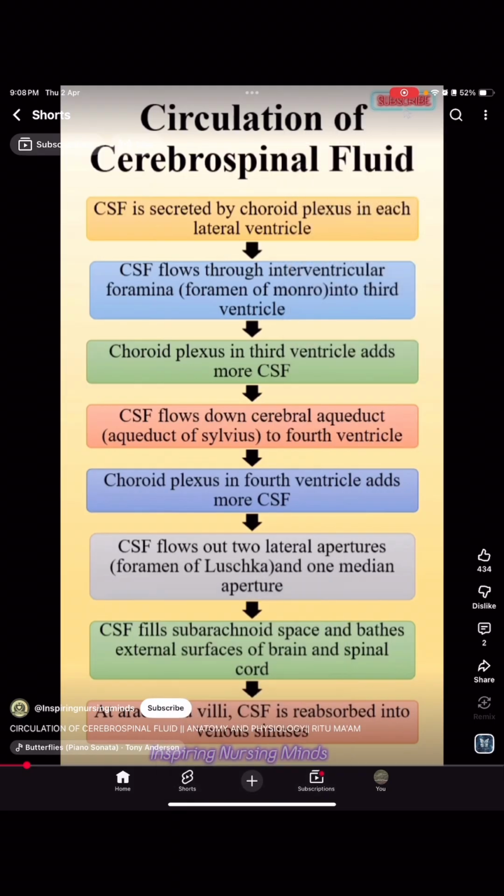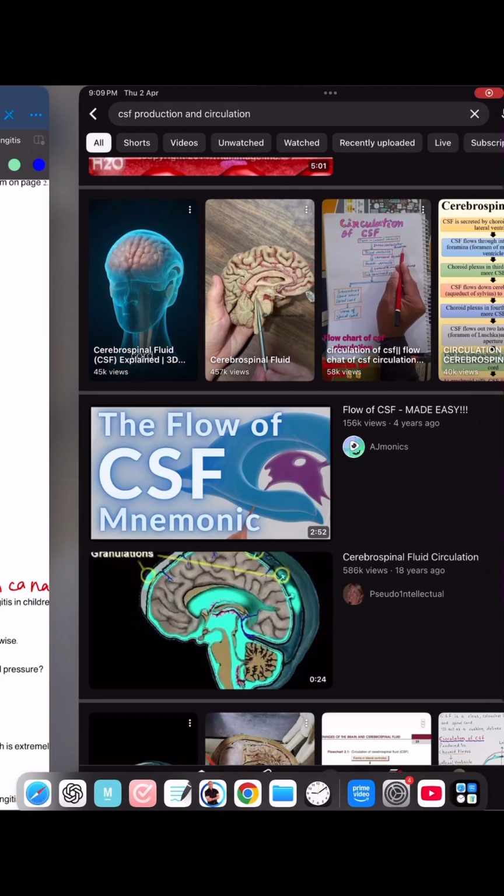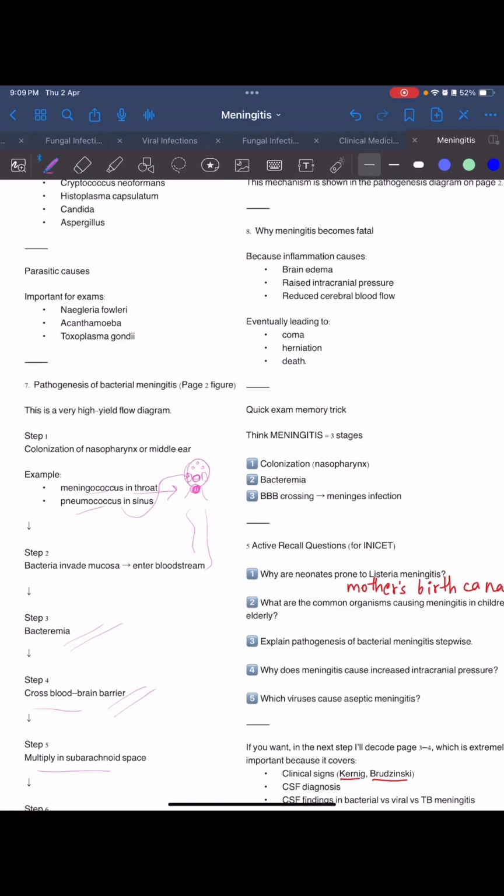Last line is at arachnoid villi, CSF is reabsorbed into venous sinuses. So we have seen how the blood-brain barrier is, how the CSF is circulated, and when it goes into the superior sagittal sinus where venous blood is there, then wherever the bacteria crosses the blood-brain barrier, it multiplies in the subarachnoid space.